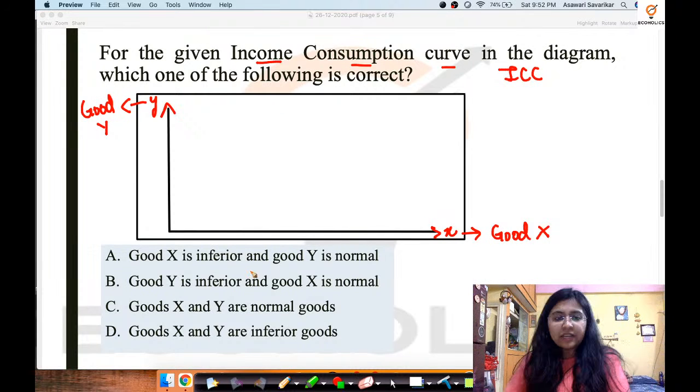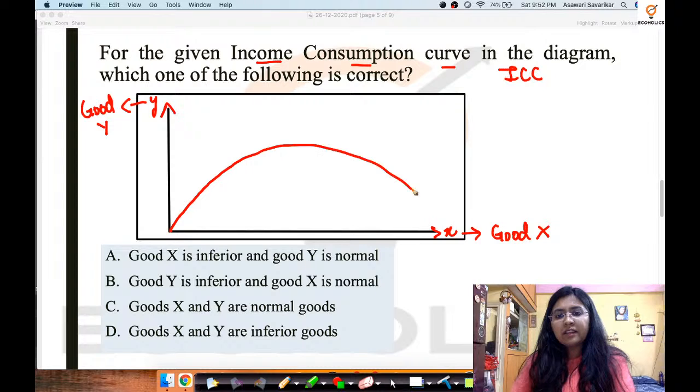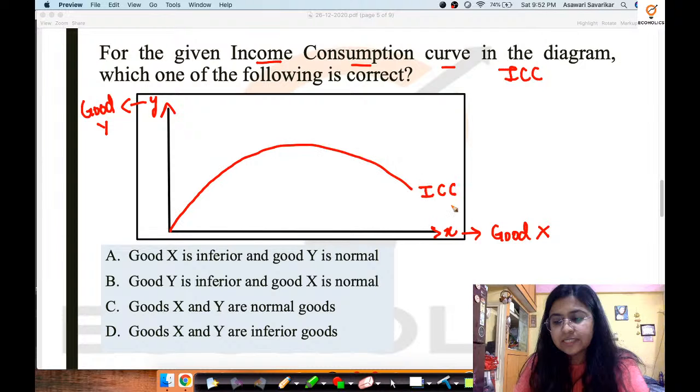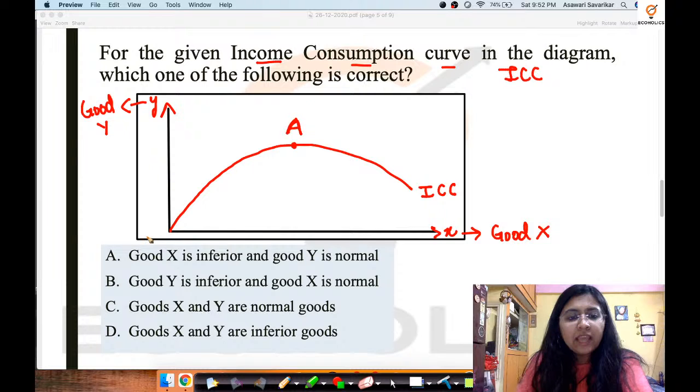Now they have drawn a diagram something like this. So it starts from the origin and then it goes something like this. Okay, and over here there's written ICC, and on the very peak of this curve we have point A. Okay, and this is 0, the origin.